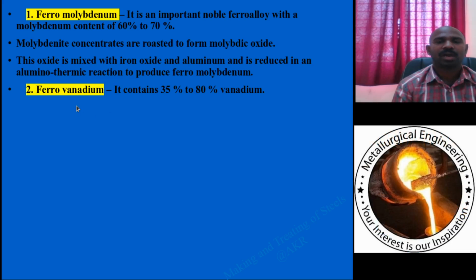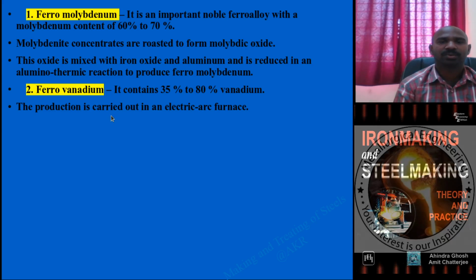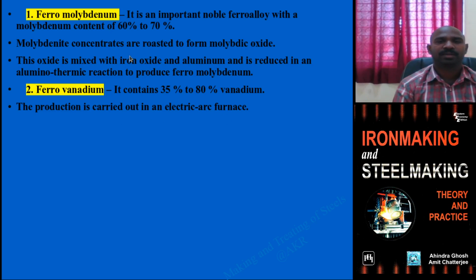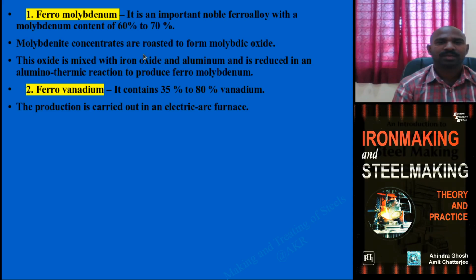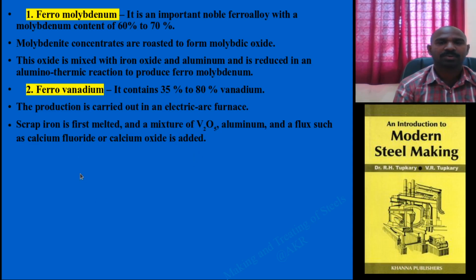Now coming to ferrovanadium. The vanadium content varies from 35 to 80 percentage. This process is carried out in the electric arc furnace. This is also in the electric arc furnace, even though it is not mentioned. Remember that point for the sake of viva questions and GATE examination questions.